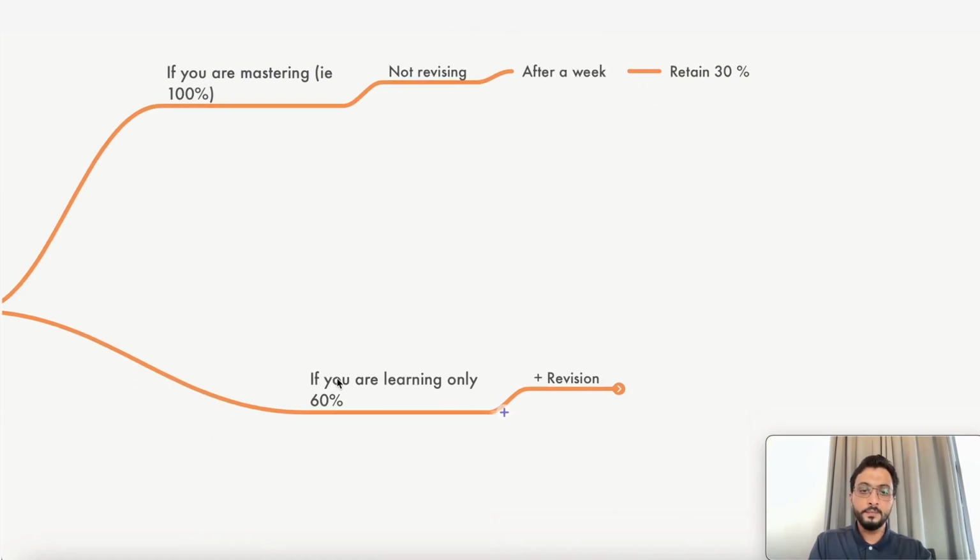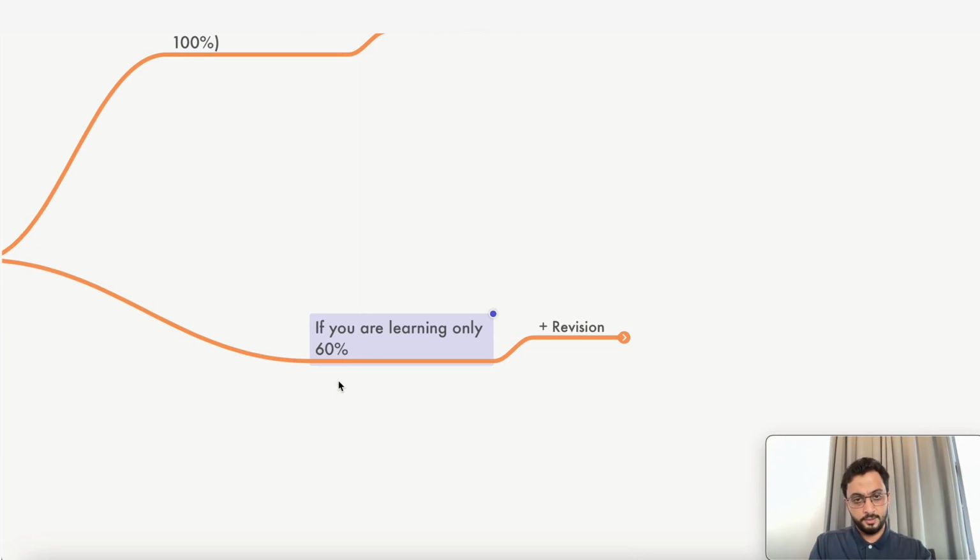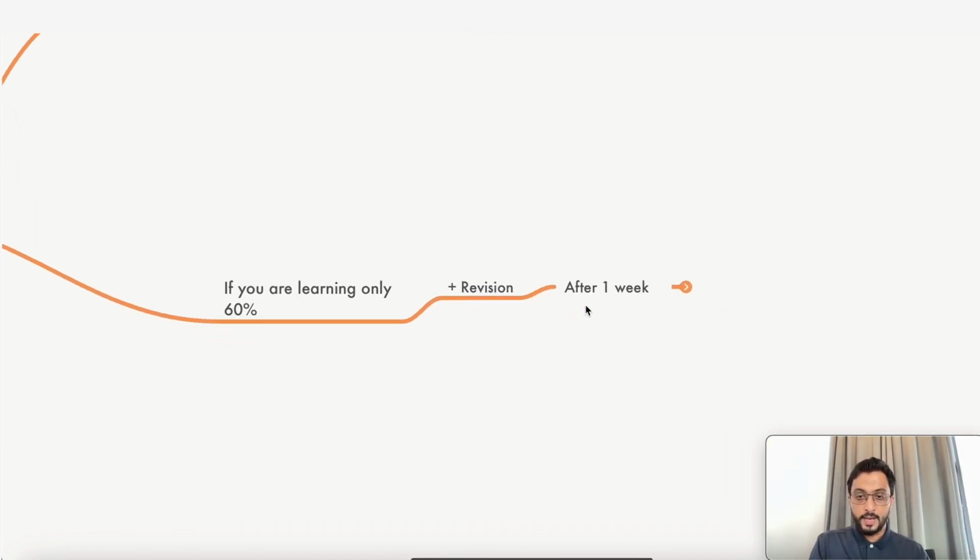Instead, if you're learning only 60%, you're just saying, okay, I'm going to learn what is there in the lecture. I'm going to take down the lecture notes, academy notes, and learn that. I'm just going to solve the basic MCQs which are given to me. I'm not going to go anything beyond that. And that's going to get finished by 4 hours. I'm going to spend the remaining time, probably half an hour, for revision. What is going to be the result? After 1 week, you have retained at least 50%.